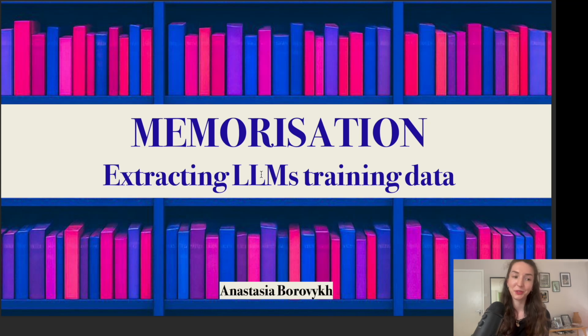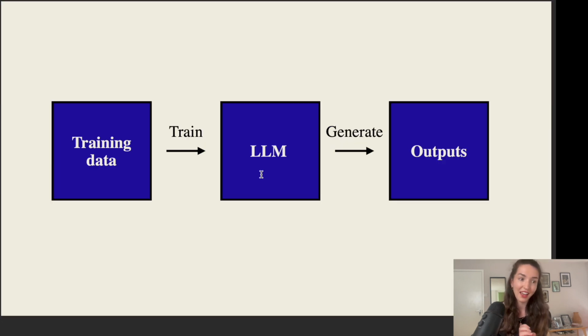So large language models memorize some of their training data. And in this video, I want to show you how you can extract which data LLMs actually end up memorizing, and also discuss the extent to which this memorization ends up happening. As a quick recap, the training process of an LLM: we start with collecting a bunch of training data and use this to train it, such that after training, we can use the model to prompt it to generate all